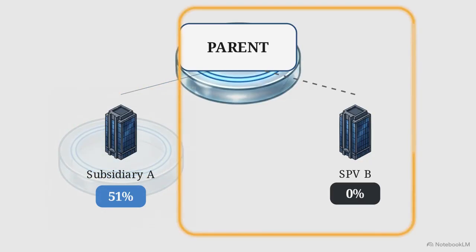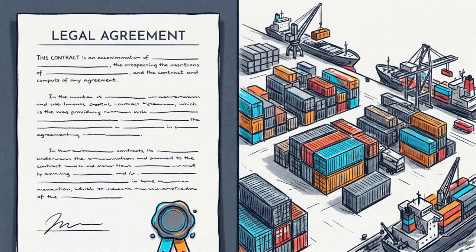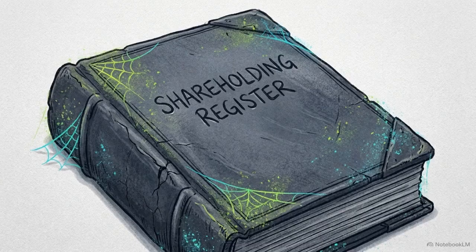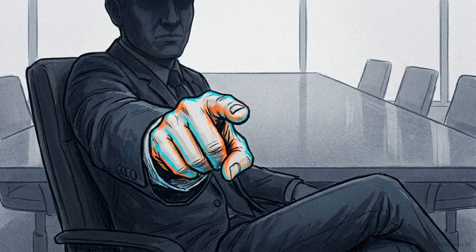Under IFRS 10, the parent might be required to completely exclude the 51% subsidiary while fully pulling the 0% SPV onto its balance sheet. This occurs because IFRS 10 demands that financial reporting reflect the underlying economic substance of an arrangement rather than its superficial legal form. Relying solely on a shareholding register to define an organization is an obsolete metric. Legal ownership is merely a single data point, and frequently it fails to reveal who is actually directing the business.